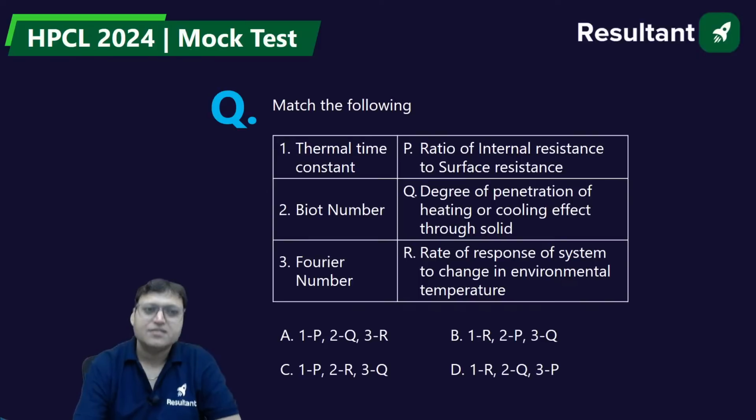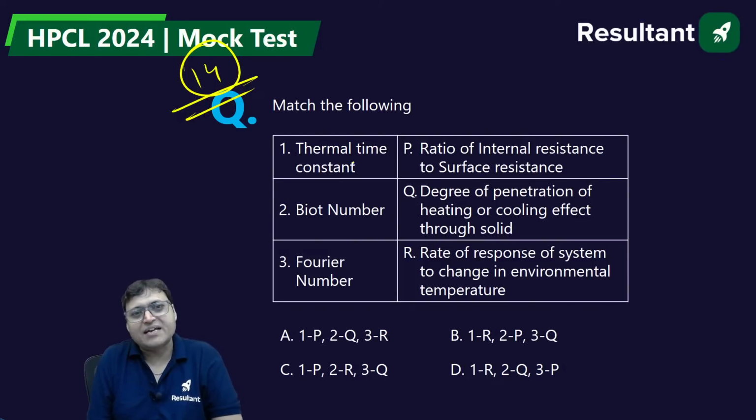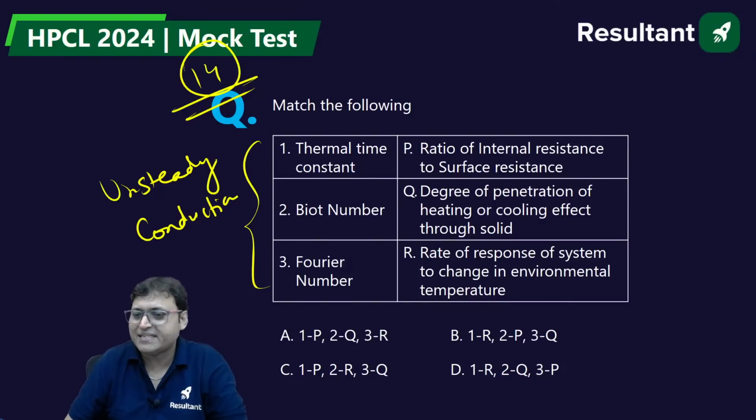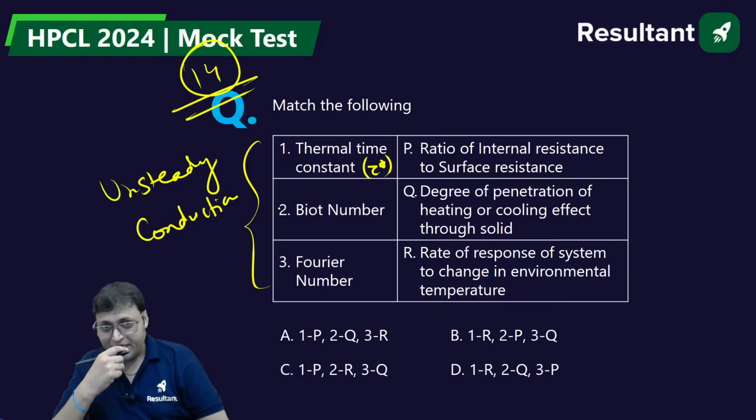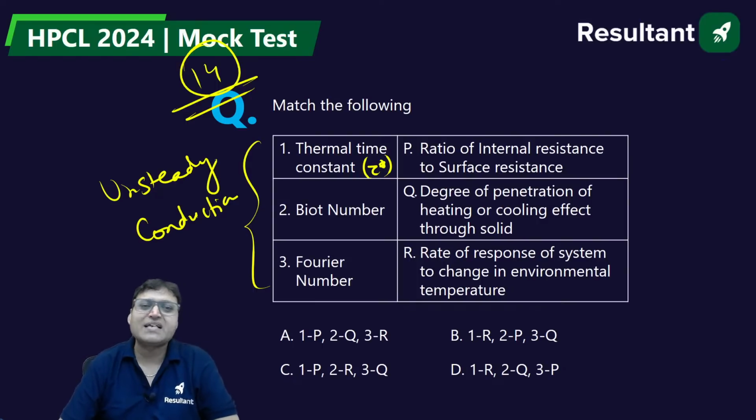Do you understand? Question number 14. Simple. Thermal time constant. All the parameters are related with the unsteady conduction. Thermal time constant tau star represents the sensitivity of the thermocouple. How fast the thermocouple reads the environment temperature or the flue gases temperature. Rate of response of the system to change in environmental temperature.